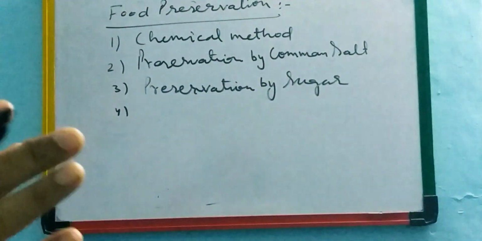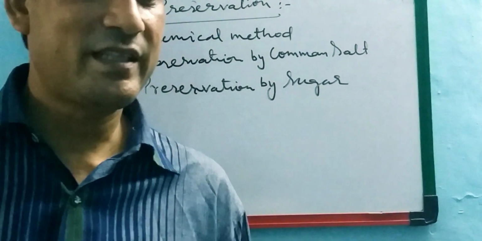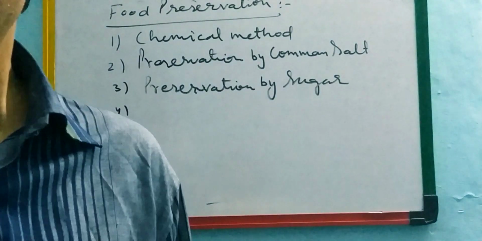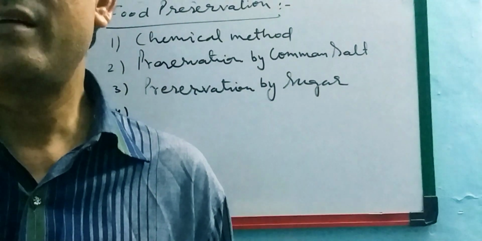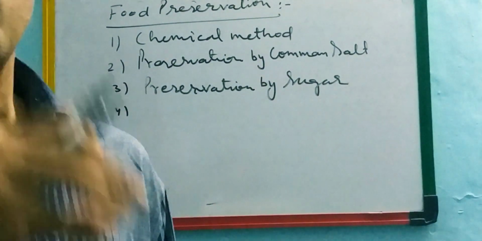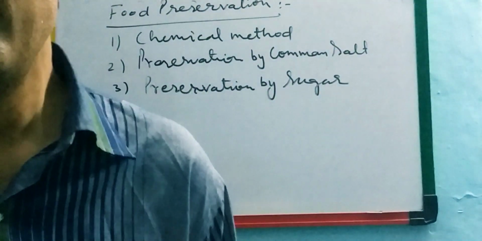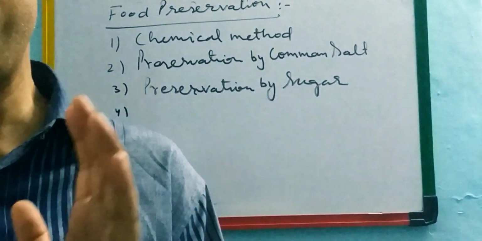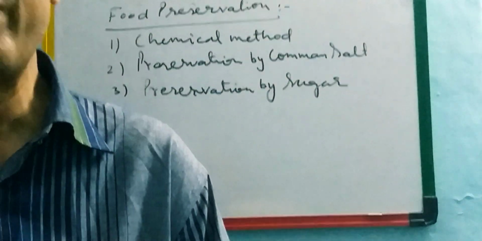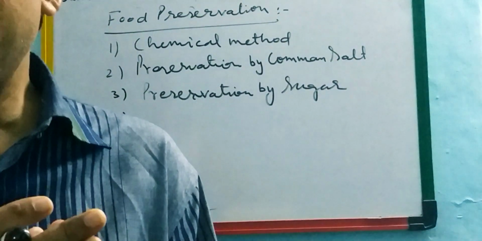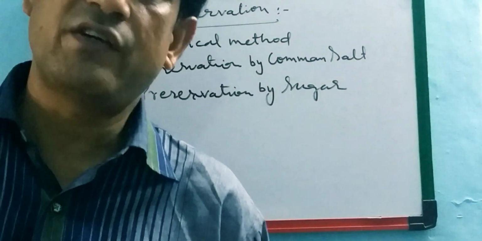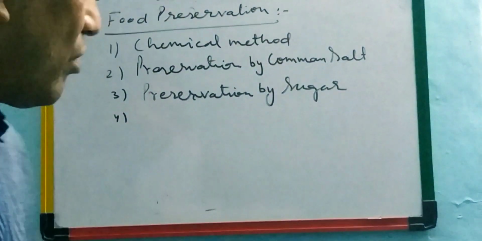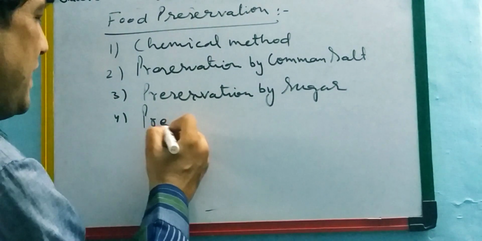You have seen in the festival times your mother is preparing some sweet dishes like matris, and she is using the sugar syrup there, chashni. This reduces the moisture content of the food items and prevents them from spoiling. Jams, jellies, and some squashes are also preserved by sugar. Murabbas also. And one more common method in our kitchen is preservation